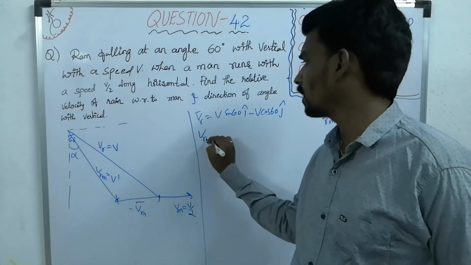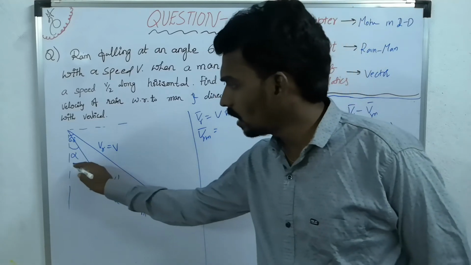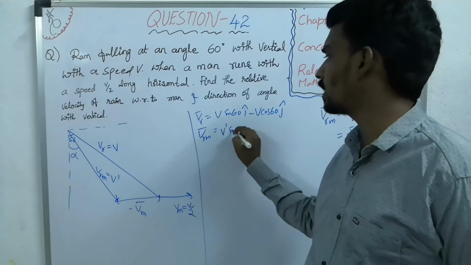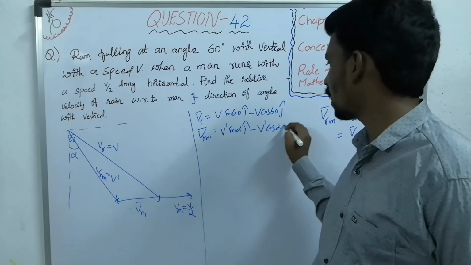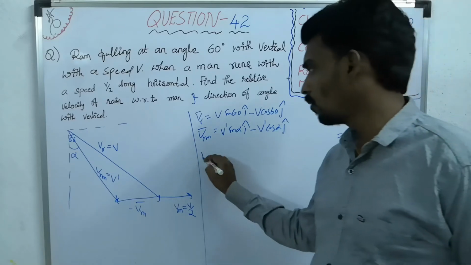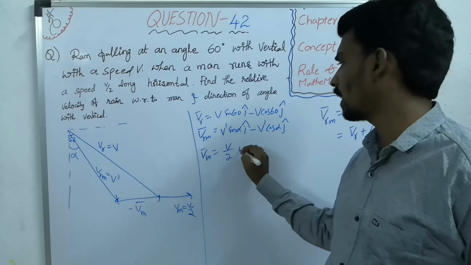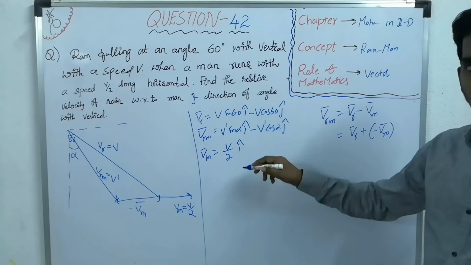Similarly, rain with respect to man, that is V dash, and the angle is alpha with vertical. So x component will become V dash sin alpha i cap minus V dash cos alpha j cap. Now Vm is V by 2 along i cap. So this is the individual vector form.